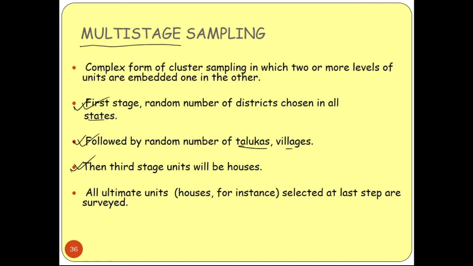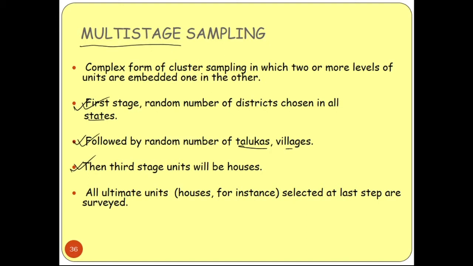So actually we need to select the houses and take the information from the persons who are present inside the house. Okay, so we should take the information from them.